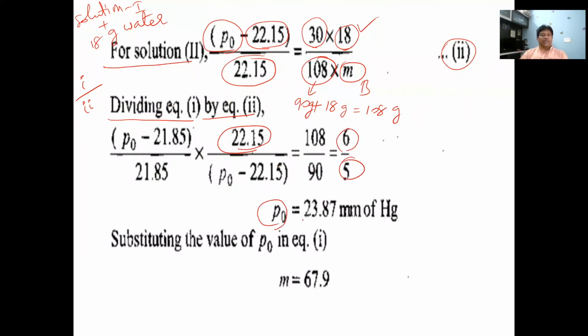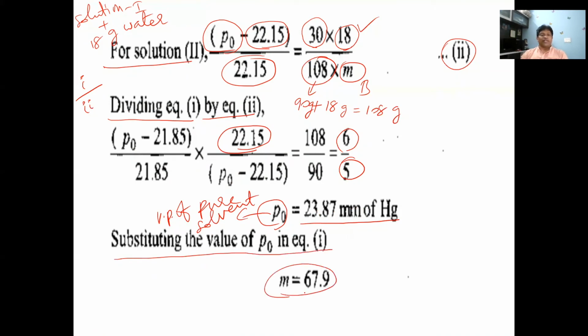Therefore, P naught is equal to 23.87 mm of mercury. P naught is the vapor pressure of pure water, the pure solvent. 23.87 mm of mercury.